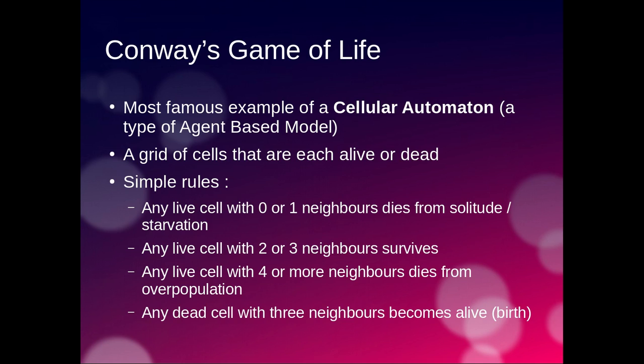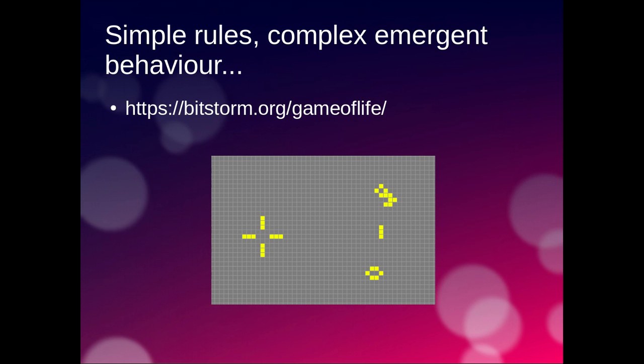So these are 4 really simple rules. We can see that these are just very simple rules. Are you alive or dead? And counting your neighbours. And by applying those 4 simple rules, we then get Conway's Game of Life. And this is the cellular automaton we're looking at. Now, these are really simple rules, but what's really interesting about the Game of Life and cellular automata in general is that from those simple rules, very complex behaviour tends to emerge.